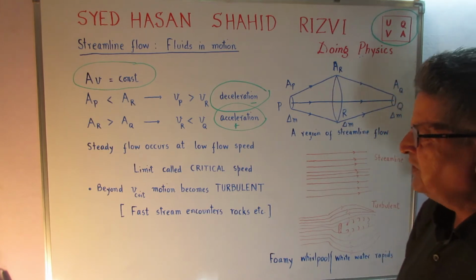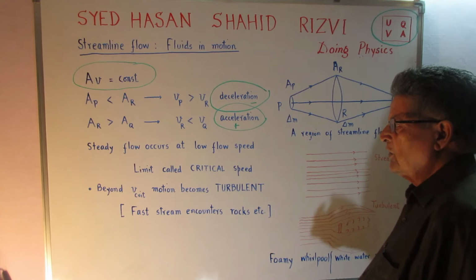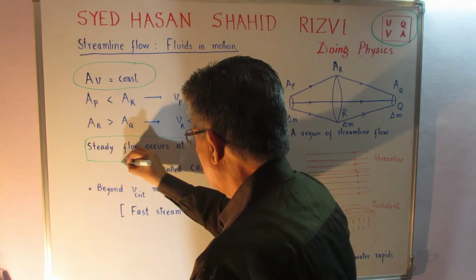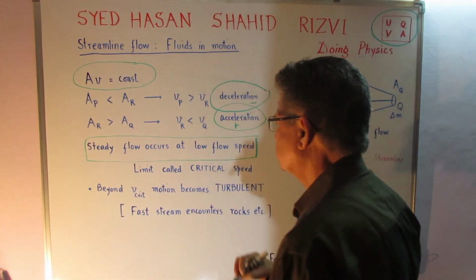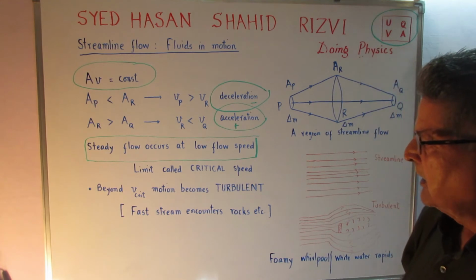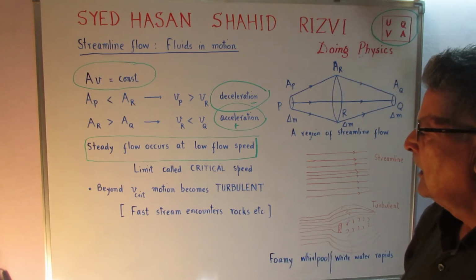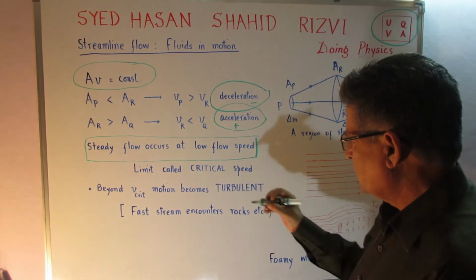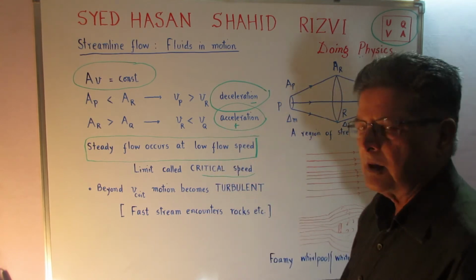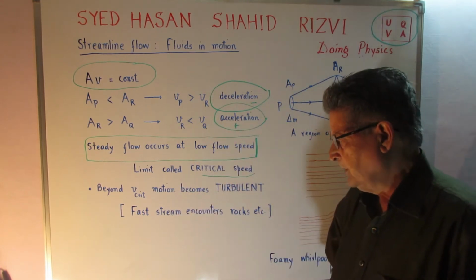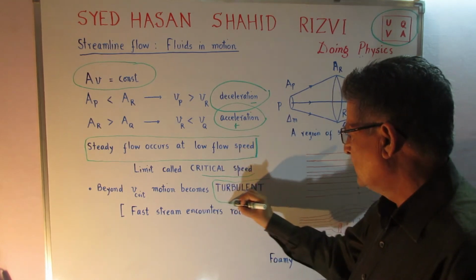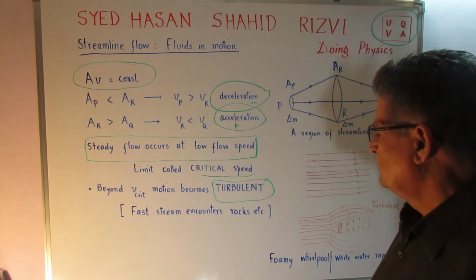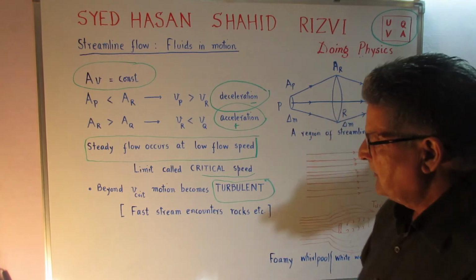Now, one of the features is that steady flow occurs at low flow speeds. Speeds have a limit beyond which, and this limit is called the critical speed. Beyond the critical speed, the motion becomes turbulent. It is no more streamlined, no more steady. This happens when a fast